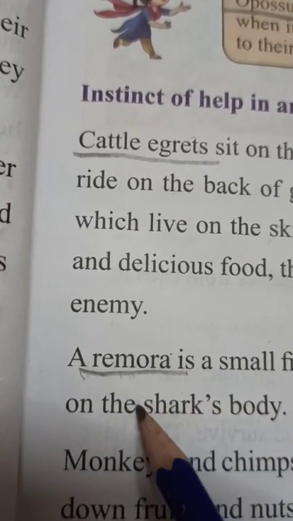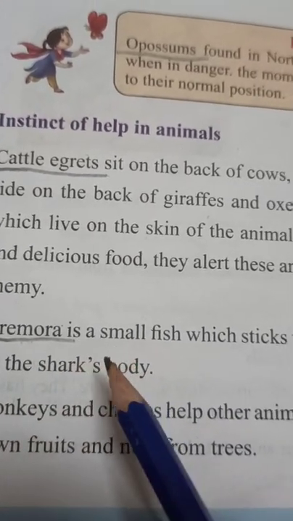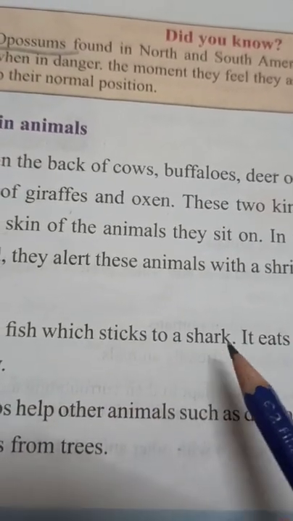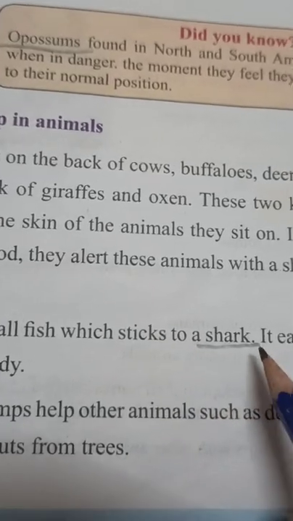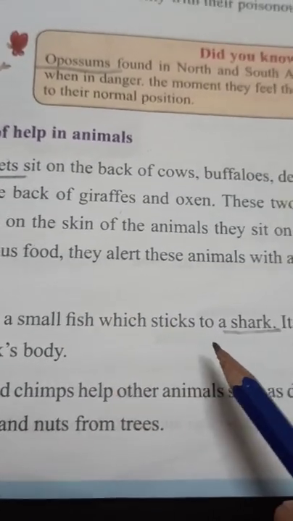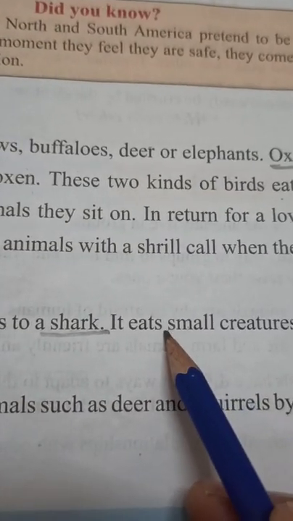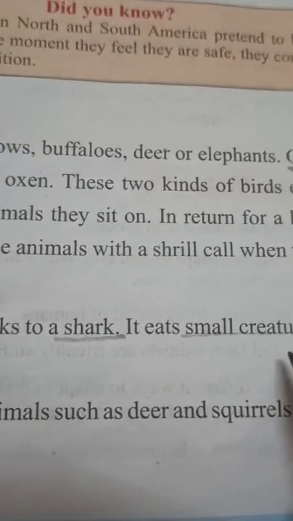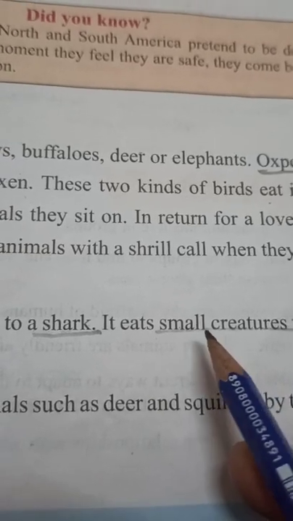This fish is a small fish and it always lives on or sticks to the body of the shark. A shark is a big fish, you know that. The shark's body has some small creatures stuck on its skin, or we can't say skin, we can say scales.